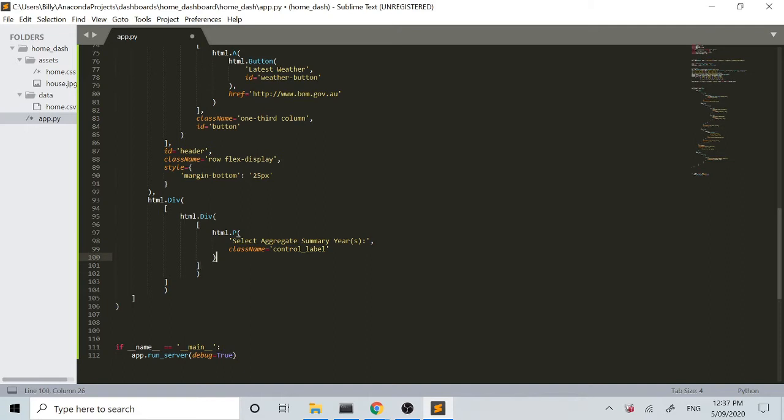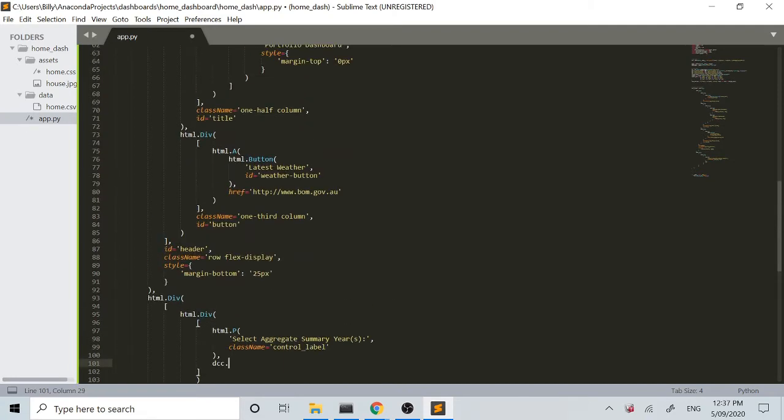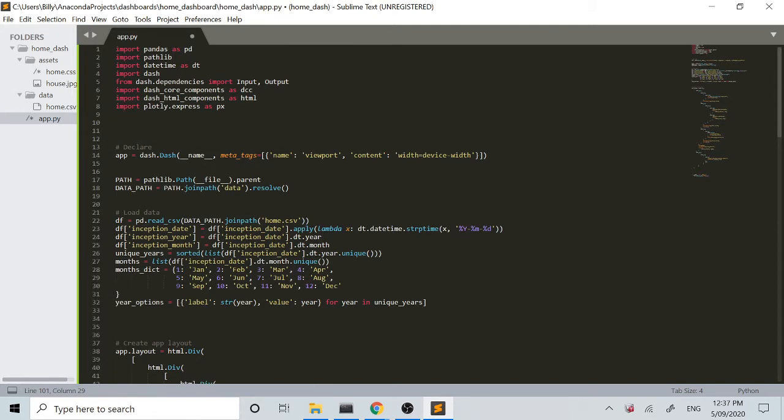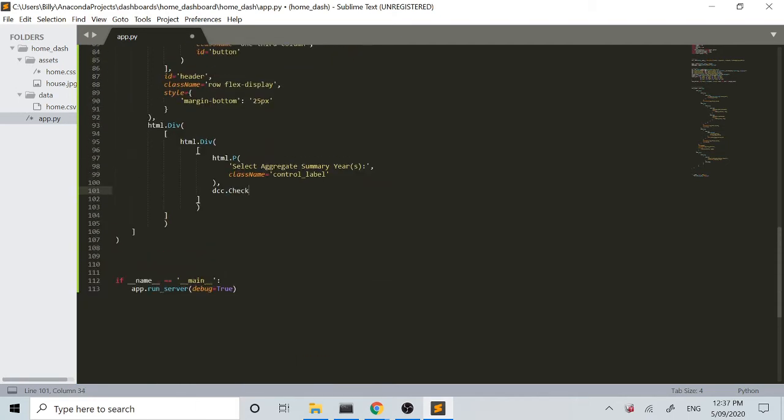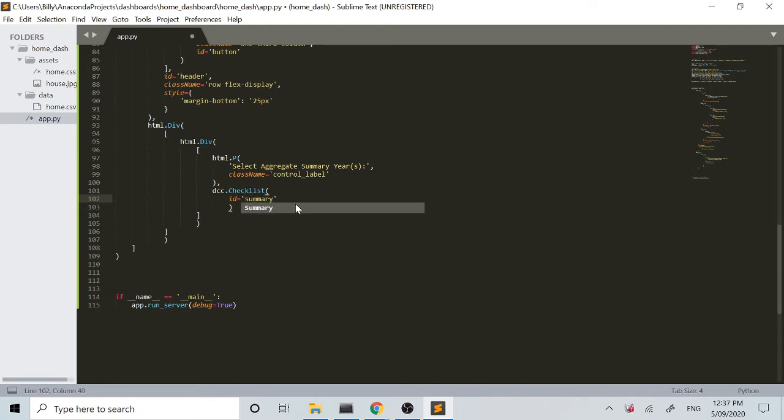which is coming. So under the html.P component here, we'll go dcc, and we haven't seen this yet either. Up until now, we've been using the imported html components. That's when we go html.div, html.p, html.button, whatever. Now we're going to start using the Dash Core Components as well, which we've imported as dcc. So we come back down here and we're going to go dcc, and the component we're going to use is a checklist. And here we'll give it an ID first, so we'll call it summary_years,